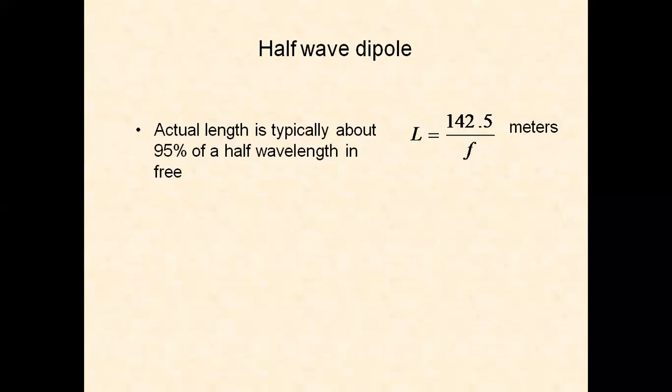Wavelength lambda equals c by f, where c is the velocity of light given by 3 into 10 power 8 meters per second, lambda is the wavelength in meters, and f is the operating frequency in hertz. Therefore, the length of the half-wave dipole becomes L equal to 0.95 lambda by 2. If we calculate it, we get 142.5 into 10 power 6 by f in meters.